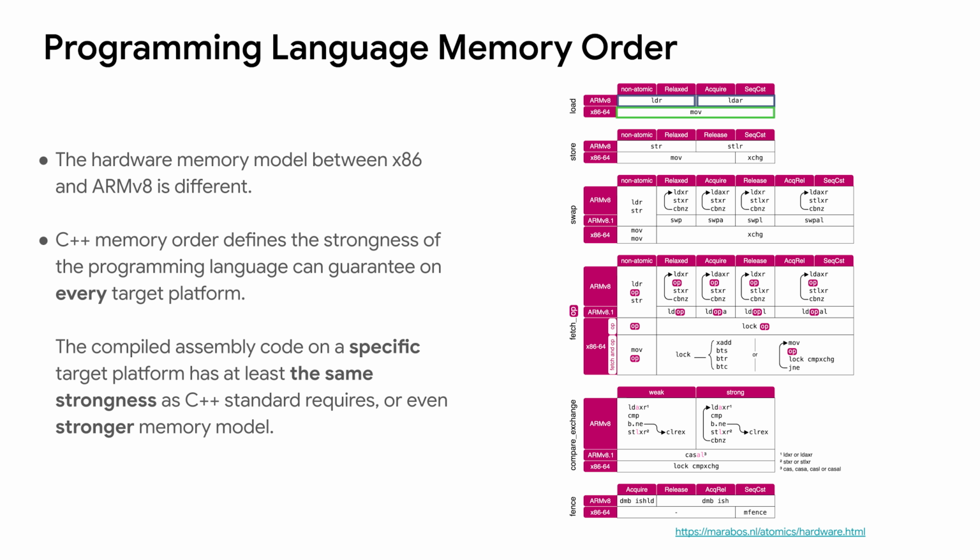The compiled assembly code on a specific target platform has at least the same strength as the C++ standard requires, or even a stronger memory model. The move instructions on x86 can satisfy the C++ memory order sequentially consistent. It is also used within non-atomic instructions and relaxed or acquire atomic instructions.